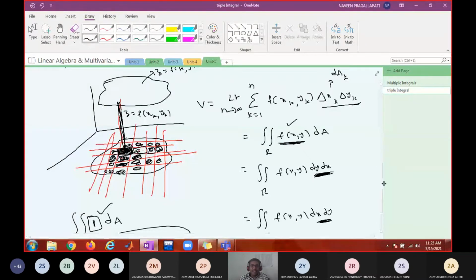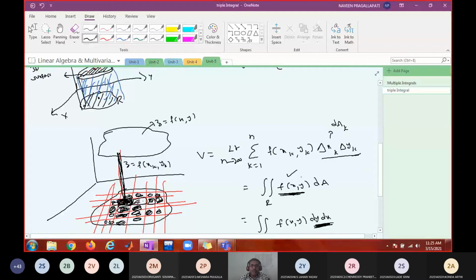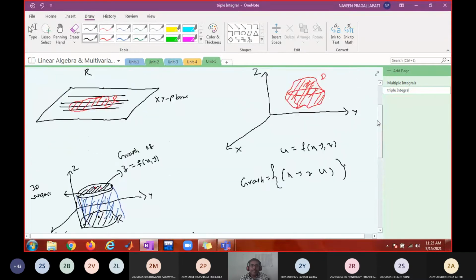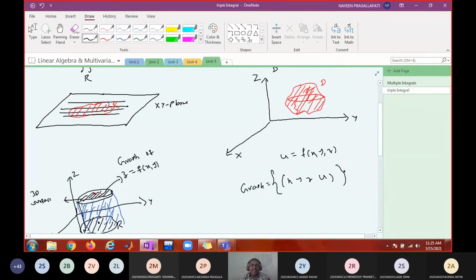Okay. So in a similar way, can you tell me the limit definition for this triple integral? How can we define this triple integral? Again, how do you partition this? You will partition this with planes parallel to the x-axis, y-axis, and z-axis.